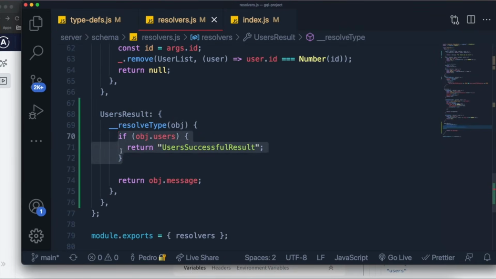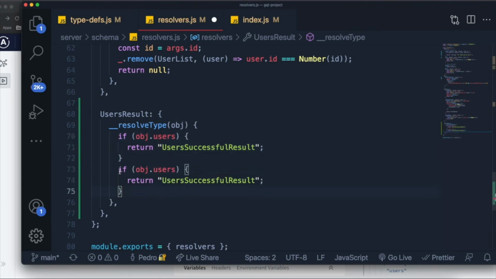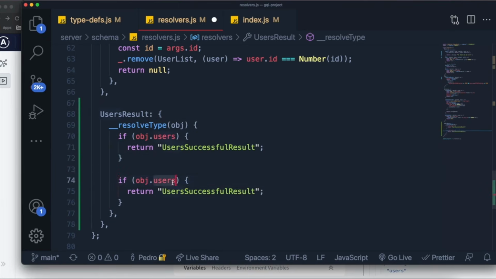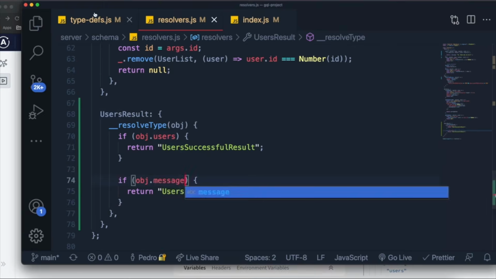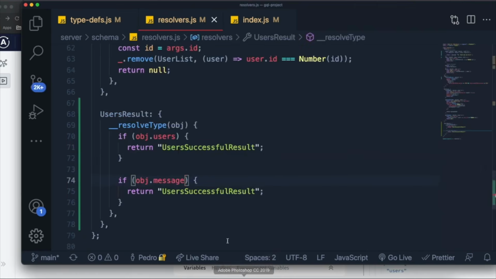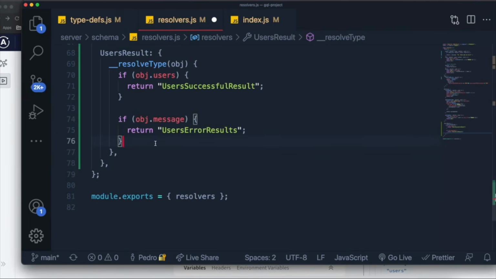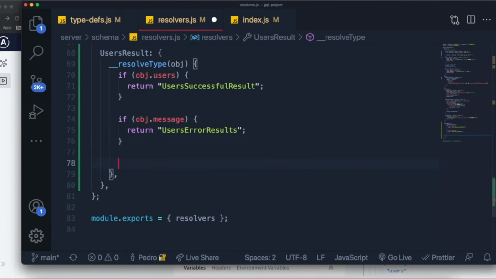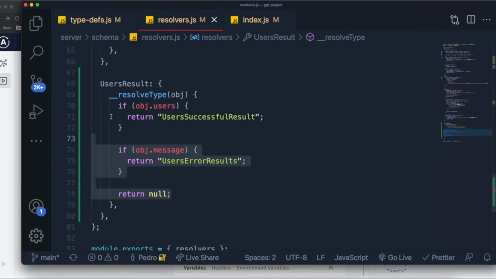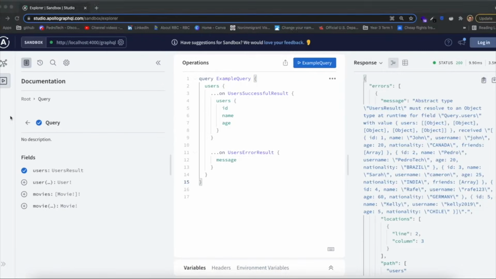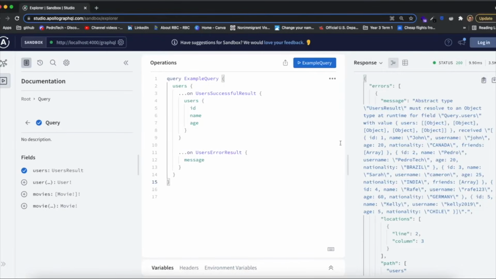Then we do the exact same thing but for the message. So we just put if object.message, then we know it was an error, and we just copy the user's error result over here and paste it down the bottom. Now what happens is, if none of those are true, then it was a GraphQL validation error or any sort of GraphQL error that occurred. So we can just return null in this case because it will know that it was a GraphQL error instead of an error that we predetermined based on some sort of API call or some sort of database call, something like that, right?